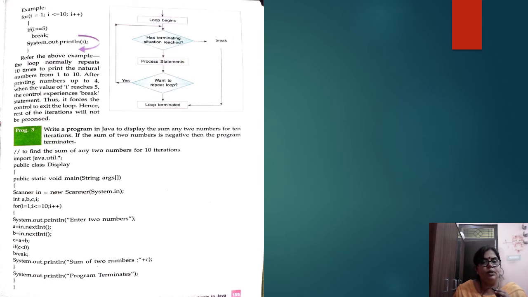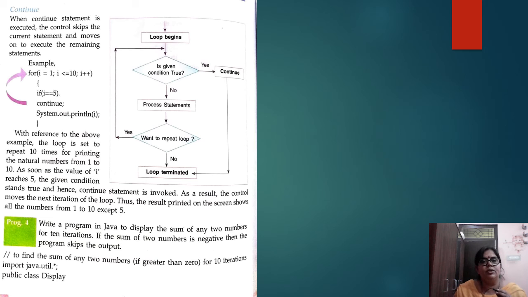We have entered two numbers a and b. We compute c as a plus b, and here we have written if c is less than or equal to 0, then break. Otherwise the sum of two numbers will be output. If c is less than 0, we have put the condition here. Suppose we put a negative sum, then it will come out of the program.